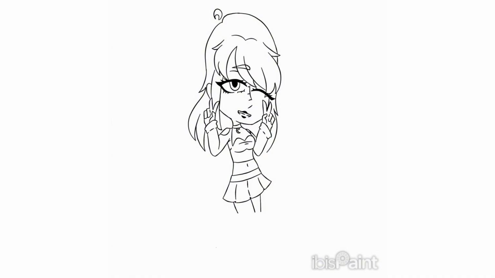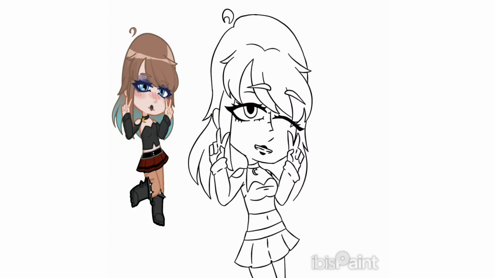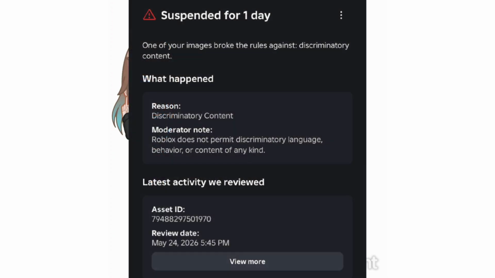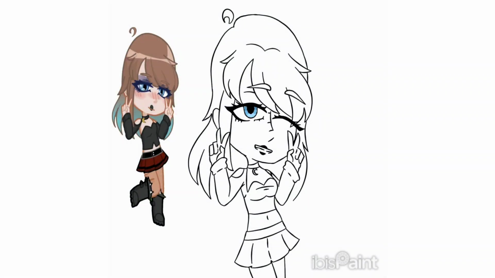I made it, I uploaded it, but as soon as I clicked upload, I got a notification saying I had been banned for a day for discrimination. And it was a positive message. So of course I definitely wanted to get this appealed, because the AI has read it wrong in some way to think it's discrimination, that it's a negative message.